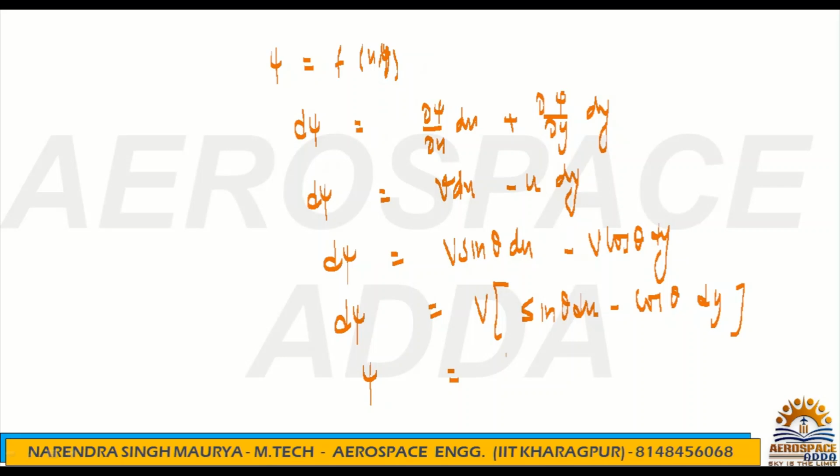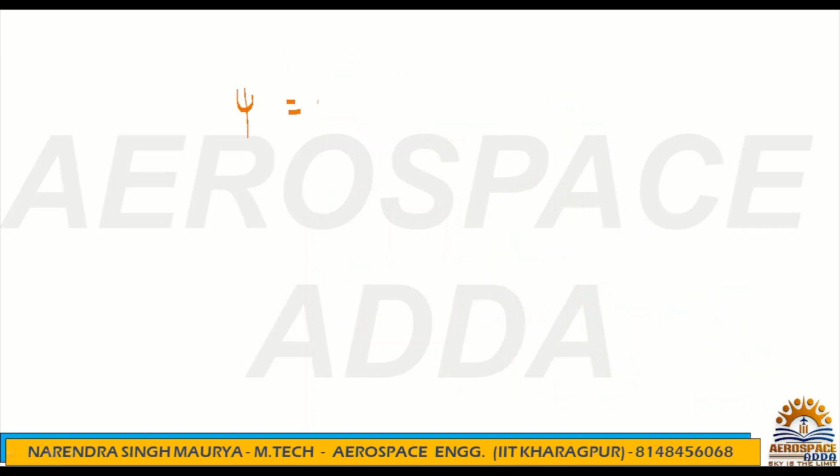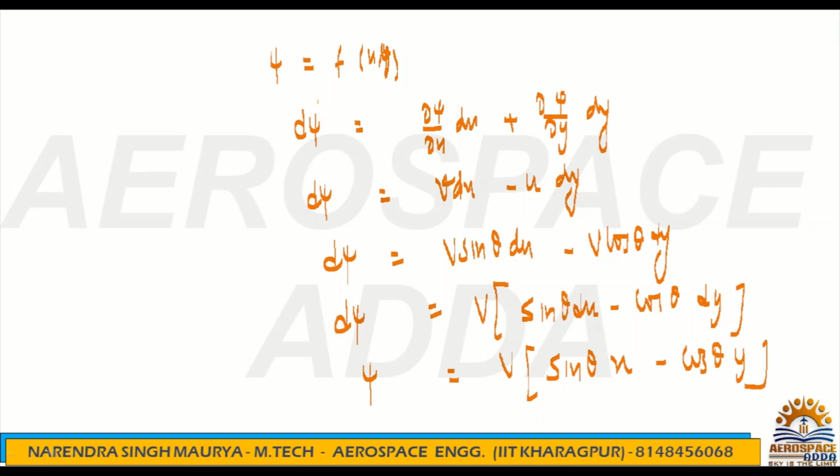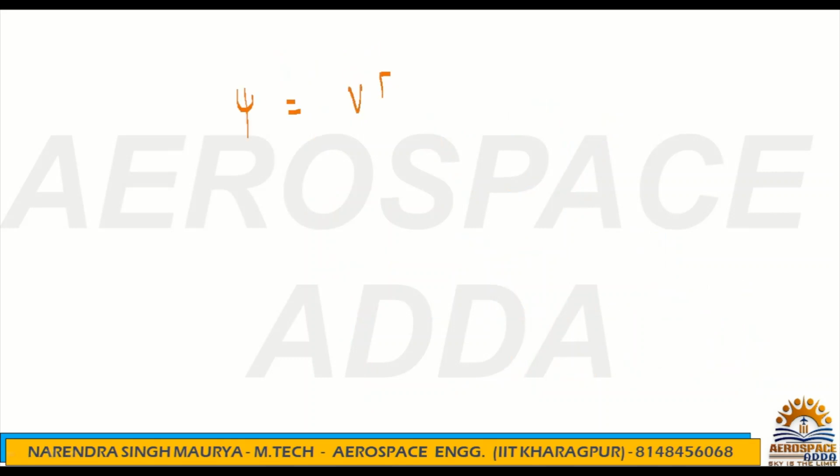Now psi is equal to, v as it is, just simple integration. So sin theta, and here the integration will be x, cos theta, here the integration is y. So ultimately what is the psi? That is the stream function, and psi you got is nothing but v x sin theta minus y cos theta.